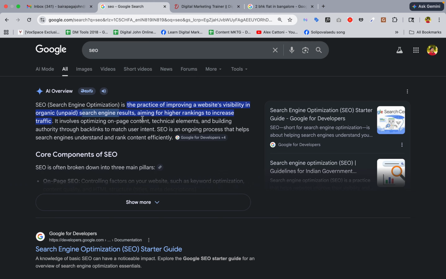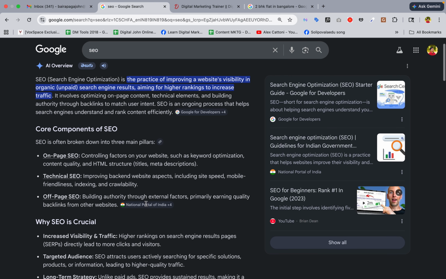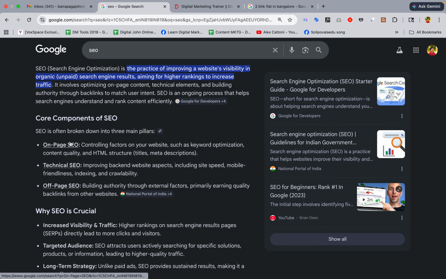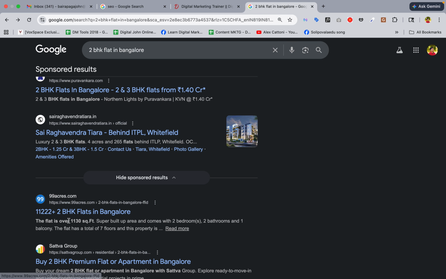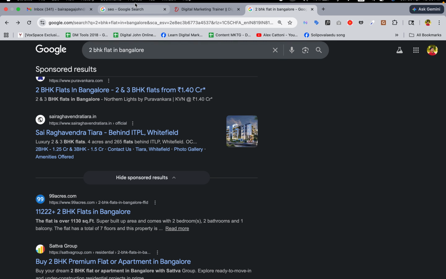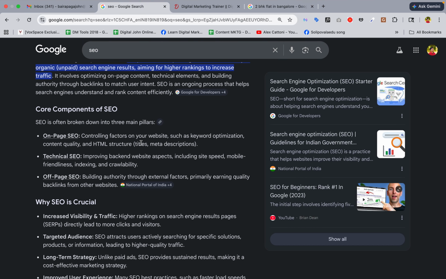For that we need to pick the right keywords, right on-page SEO and right conversion optimization techniques, and implement them in our website. The core components: we have something called on-page SEO, which is very crucial, which I showed you earlier in this video, the title, meta description and the URL. There we are finding the 2 BHK flat in Bangalore keyword only. Those come under on-page SEO techniques, but those 3 are not the complete on-page SEO.